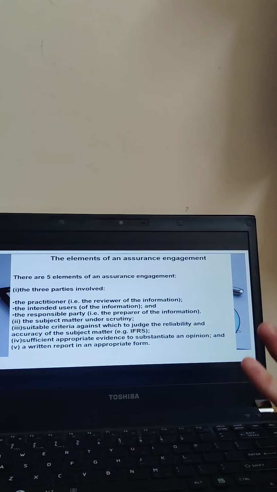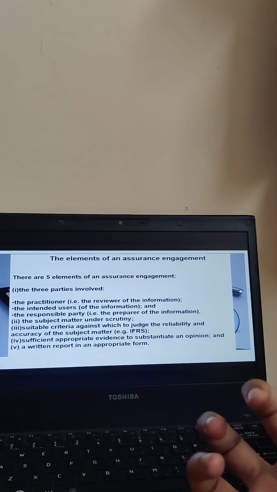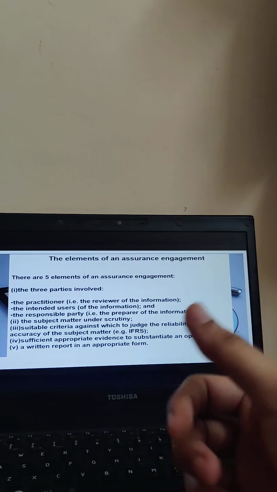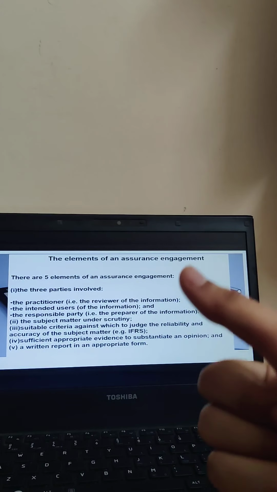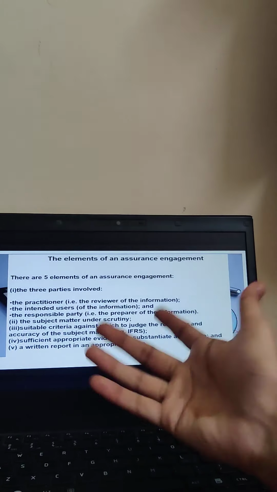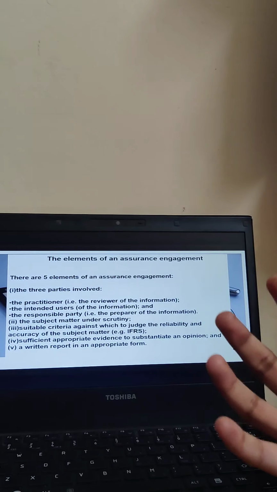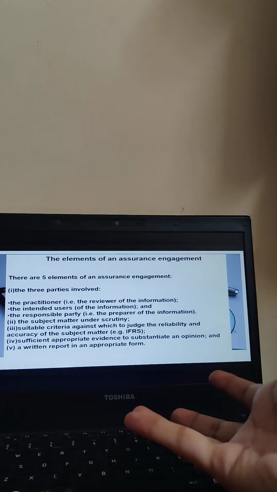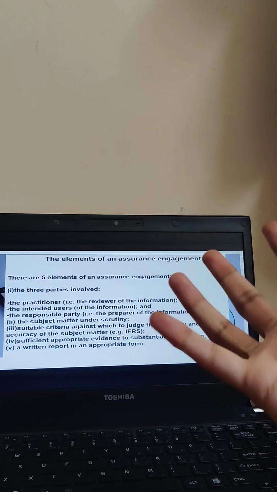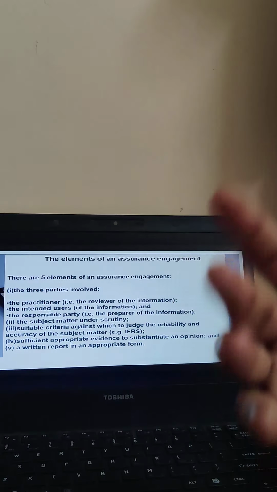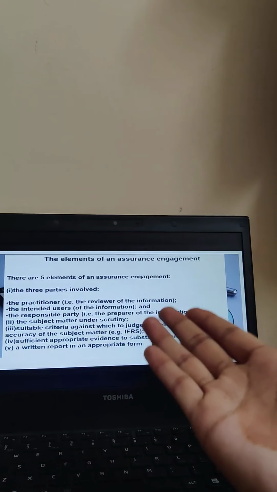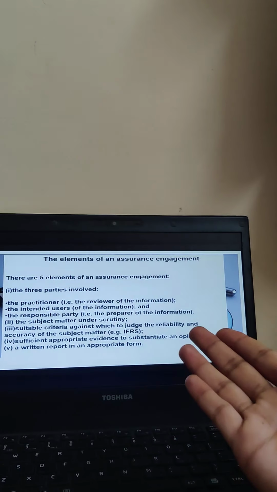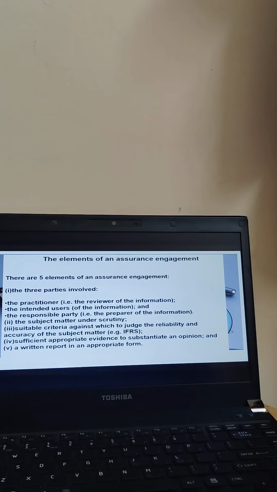Next, sufficient appropriate evidence to substantiate an opinion. Only if you get the right information will you be able to come up with an opinion. You will be able to carry out auditing well, and you will be able to substantiate an opinion. Now what is substantiate opinion? Create an opinion. Only then will you be able to tell whether the auditing is effective, or whether you had to provide more information. Only if appropriate or sufficient information is given will you be able to come up with an opinion.